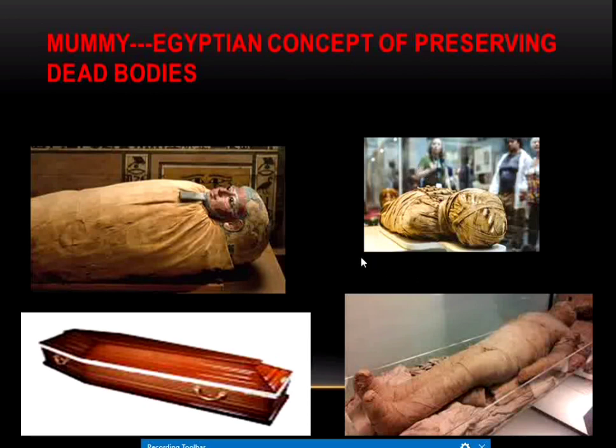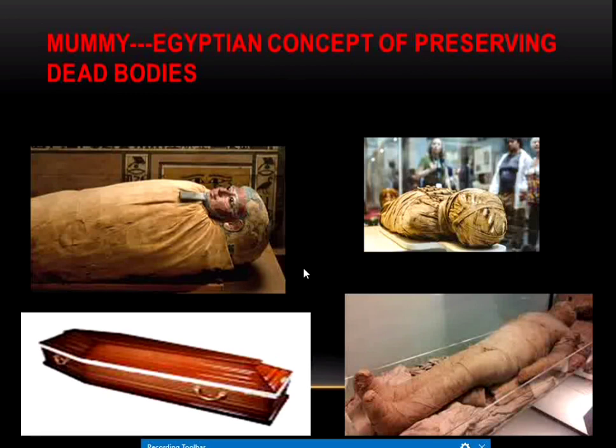See in this picture how they have wrapped the dead body using the thin cloth. First they used to sprinkle some chemicals so that it should not decay. After that they used to wrap the dead body using a thin cloth, and then the body was preserved. Then the body was protected.